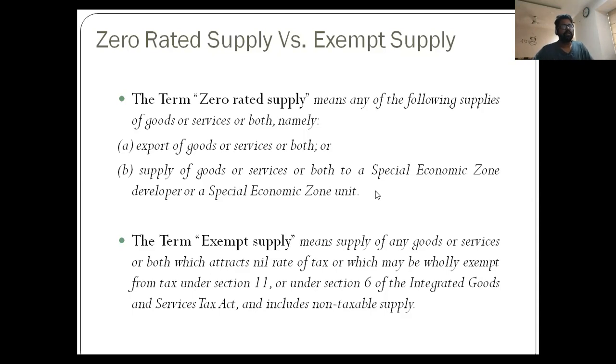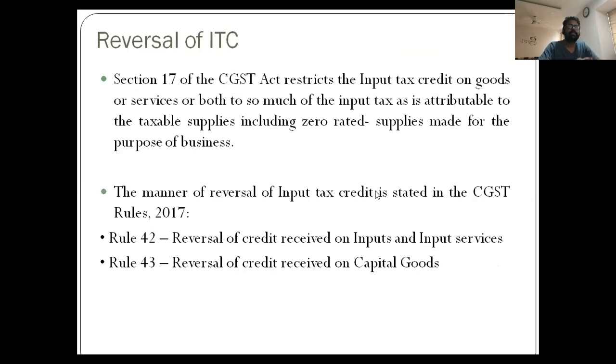Also, there is a concept of reversal of ITC or restriction on the claim of ITC. Section 17(2) says where the goods or services or both are used by the registered person partly for effecting taxable supplies, including zero rated supplies under the Act, and partly for effecting exempt supplies under the Act, the amount of credit shall be restricted to so much of the input tax as is attributable to taxable supplies.